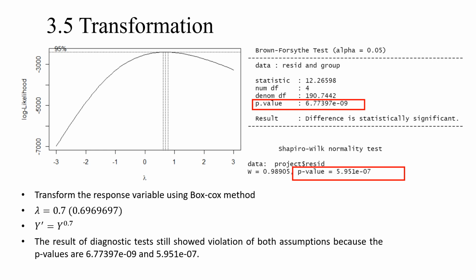Then we need to do something to deal with these violations, so we try to transform y using the Box-Cox method. The best lambda is 0.7 here, and we use this transformed y to build the new model. Then we use the two tests for the new model. However, the two tests still show violations of both assumptions because the p-values are still less than 0.05. So it means that there are some problems with our full model. So next, we will do some model selection.